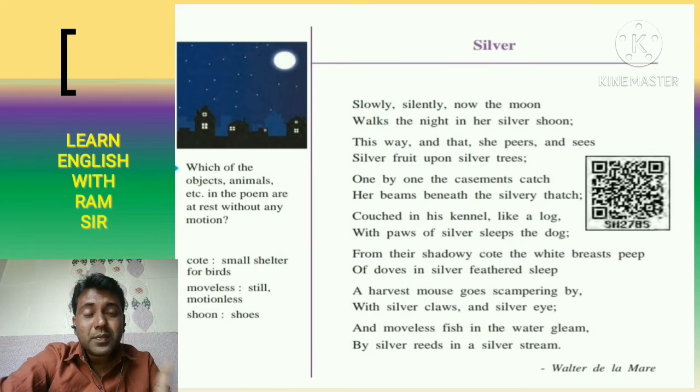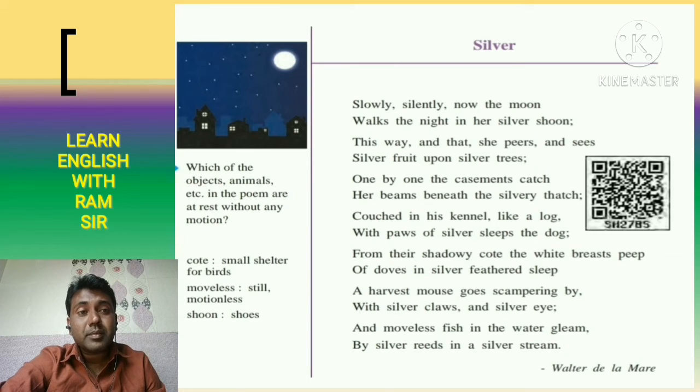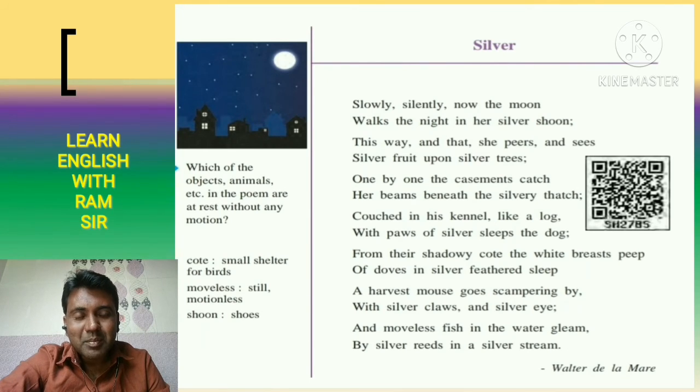And moveless fish in the water gleam by silver reeds in a silver stream. A moveless fish, in the night the fish is also taking rest, and they were moveless. Moveless means motionless, and these motionless fishes were gleaming. Gleaming means shining. Shining by which color? Silver color, because this is the color of the night now,